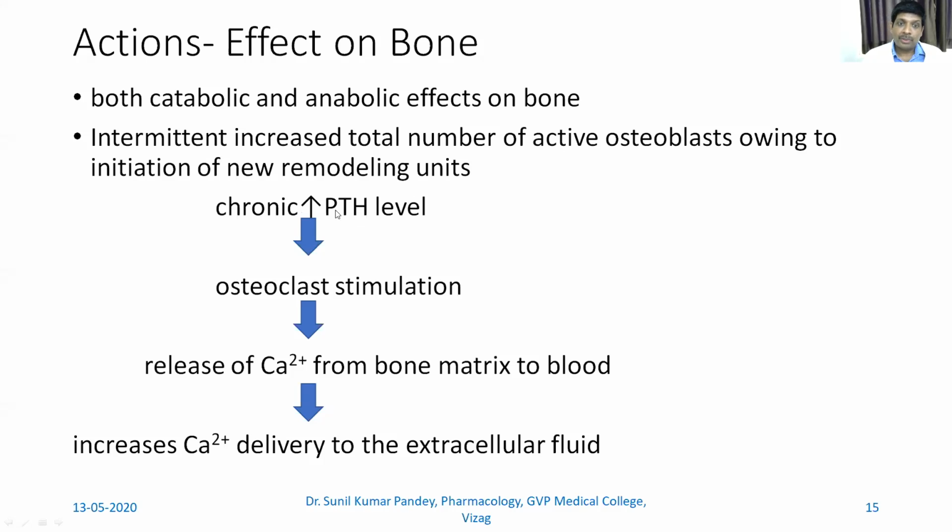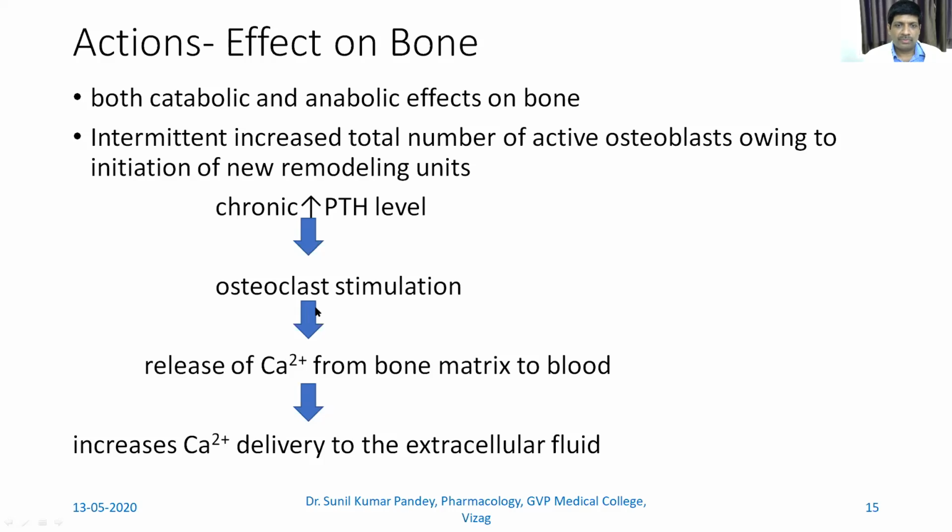Whereas when there is a chronic increase in PTH, see the difference: intermittent or transient increase, and then chronic increase. In case of chronic increase in PTH level, there is osteoclastic stimulation. Say the opposite is there, osteoclastic stimulation. Here, with intermittent or transient increase, there is osteoblastic activation. Here, osteoclastic activation occurs, and that causes the release of calcium from the bone matrix to blood.